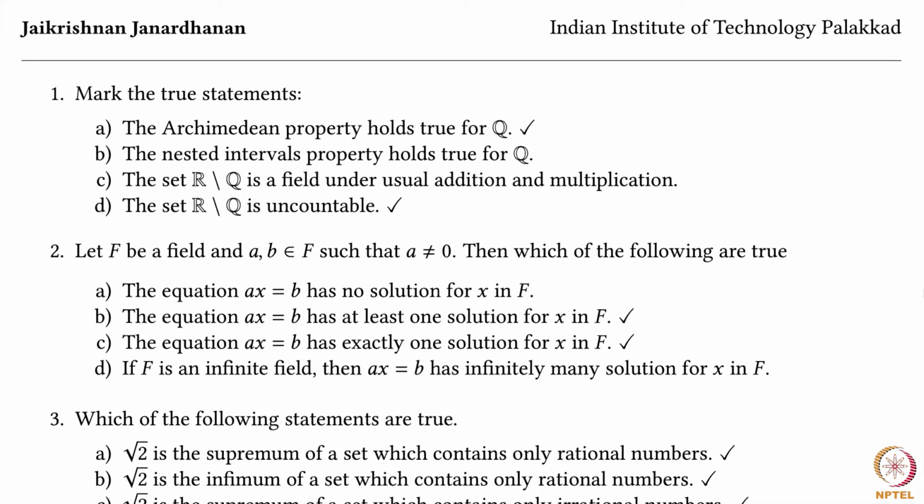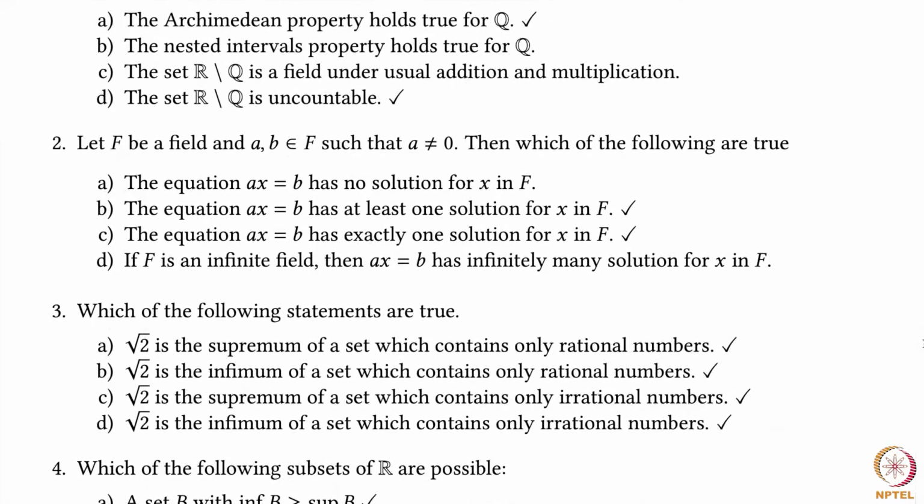The equation Ax equal to B has exactly one solution for x in F. Yes, again that's true. We know what that exact solution is. x is A inverse multiplied by B. Now if F is an infinite field, then Ax equal to B has infinitely many solutions for x in F. No, it has exactly one. Question number 3. Which of the following statements are true?